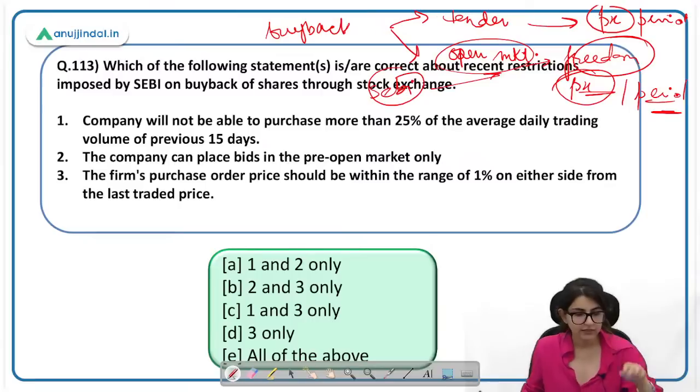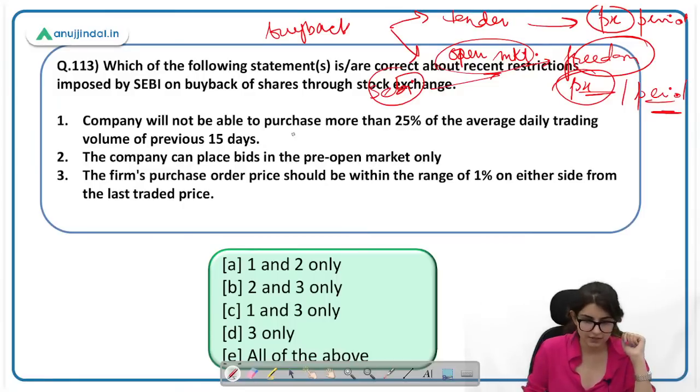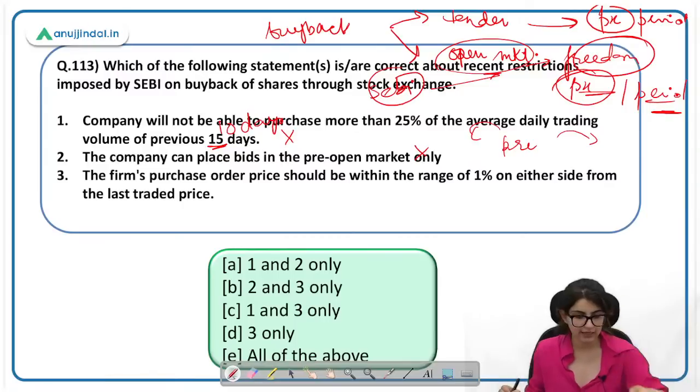So the company, not investors, not shareholders, the company will not be able to purchase more than 25% of the average daily volume period of previous 15 days. This is incorrect. It is previous 10 days. Somebody said 10 days. Rohit, yes, you are right. The company can place bids in the pre-open market only. This is also incorrect. The company cannot place bids in the pre and post open market, one hour before and after it cannot do so.